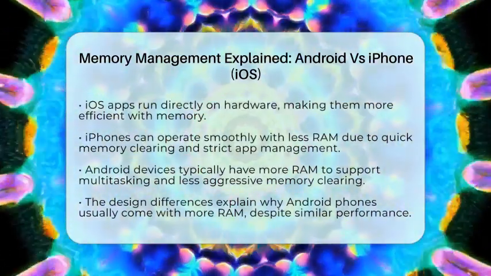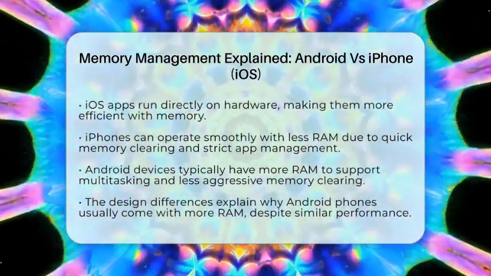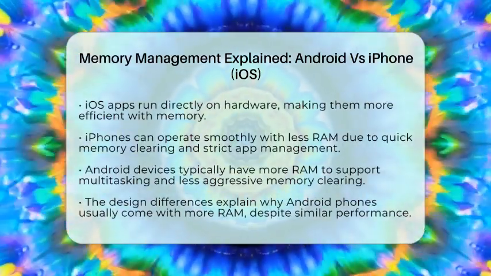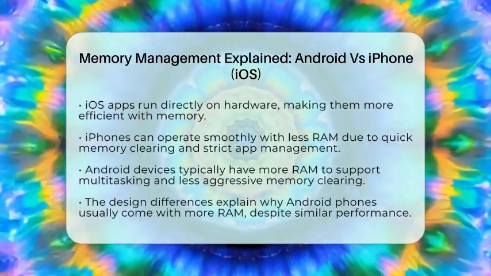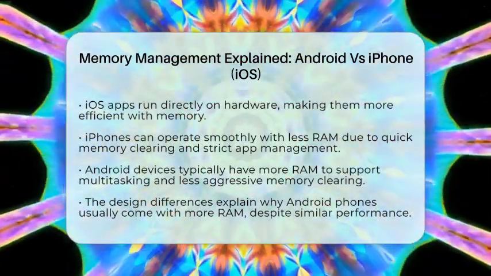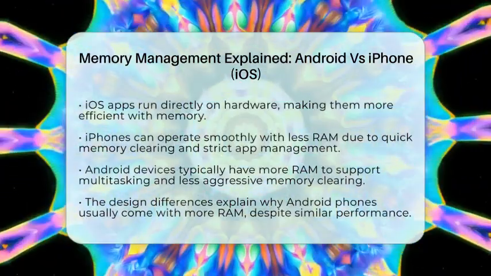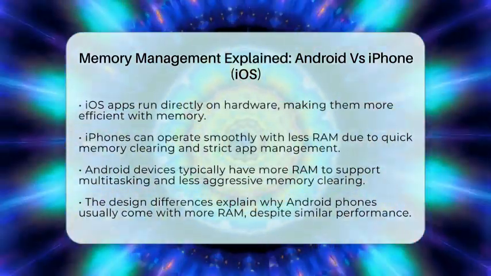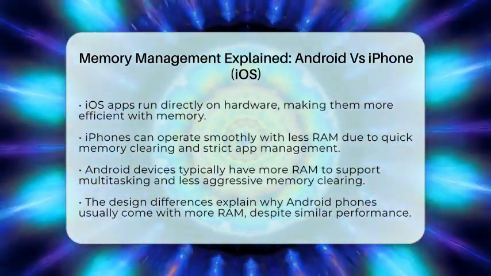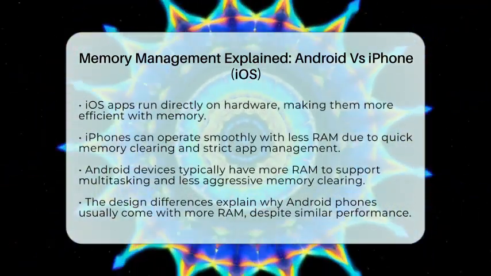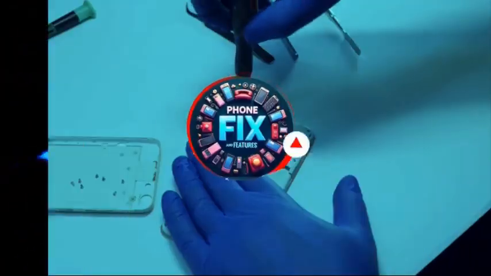If you notice your Android device using more memory, it's partly because of how the system is designed. It supports multitasking better but at the cost of higher RAM consumption. Meanwhile, iPhones keep things lean, which can be a plus for performance and battery life. Knowing these differences helps explain why Android phones often come with more RAM, even if they seem to perform similarly day to day. It's all about how each operating system manages memory and keeps your device running smoothly.